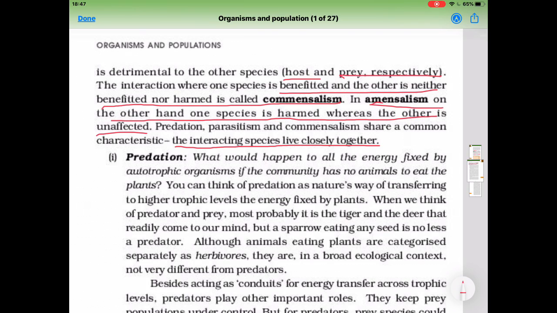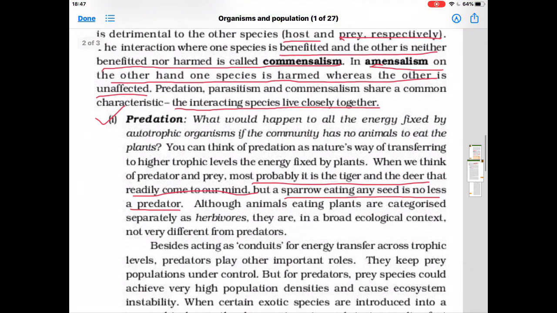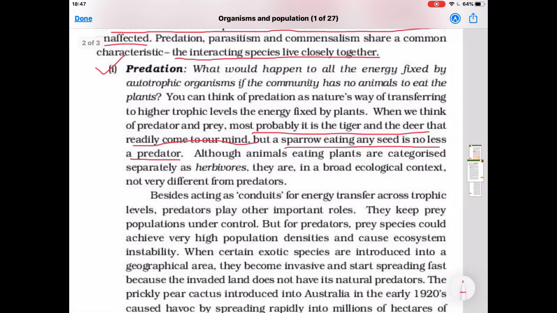Now, next is predation. When we think of predator and prey, most probably it is tiger and the deer that come to our mind. But a sparrow eating any seed is no less than a predator. Although animals eating plants are characterized separately as herbivores, they are, in a broad ecological context, not very different from predators. So, they are also considered as predators.